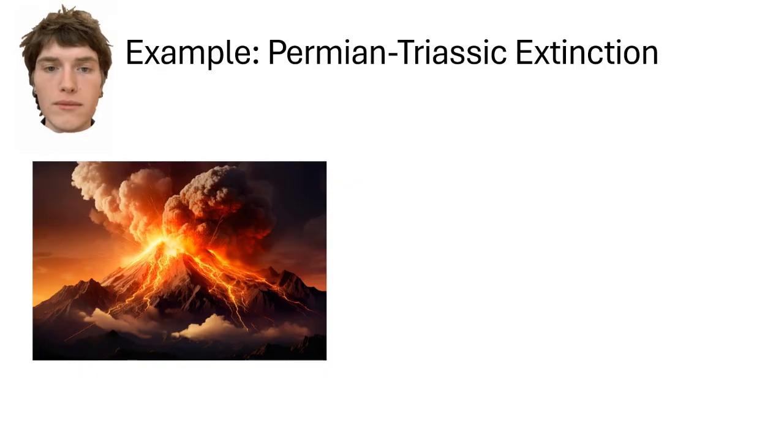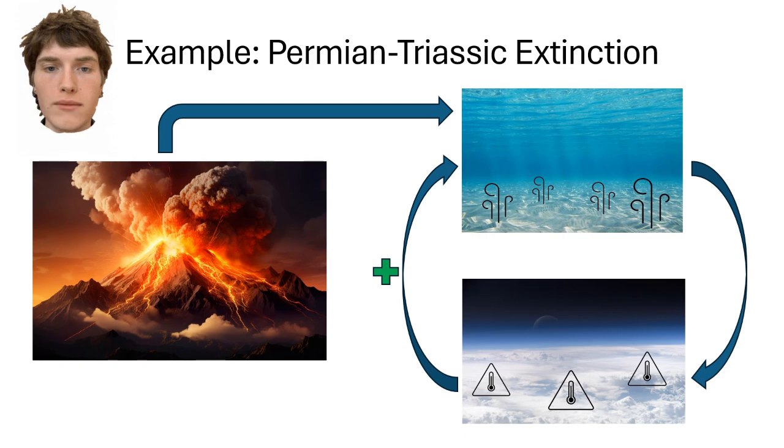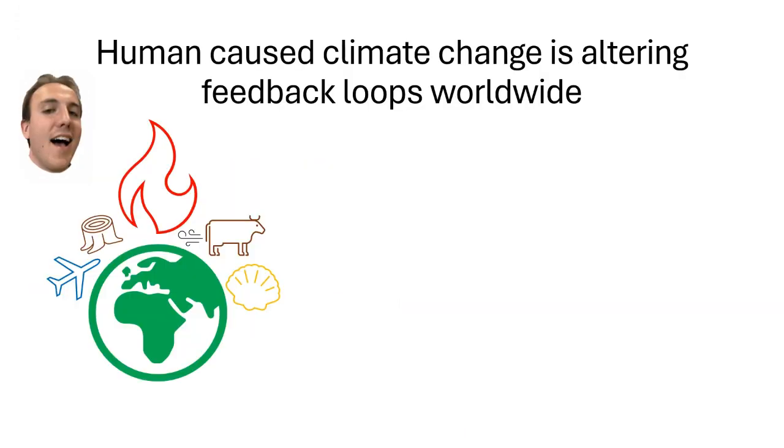An extreme example is the Permian-Triassic extinction, one of the 5 mass extinctions. Major volcanic eruptions caused global oceanic warming, releasing methane from frozen seabeds, which in turn caused more warming due to greenhouse effects. Similar to the volcanic eruptions Kai talked about, humans causing climate change are altering feedback loops worldwide.